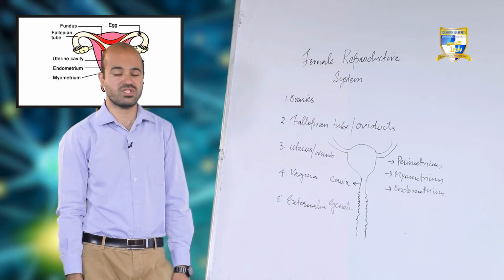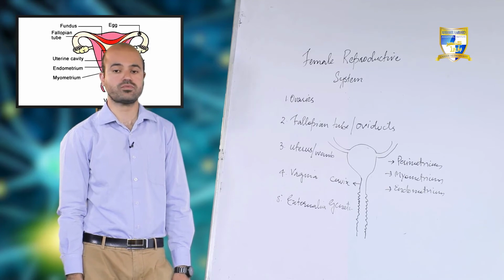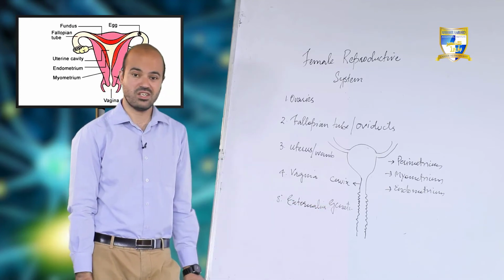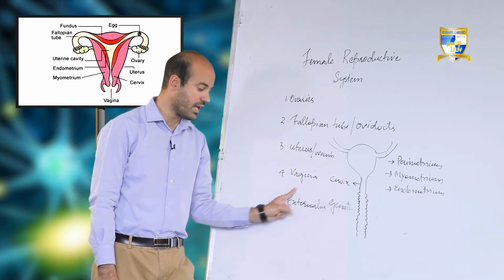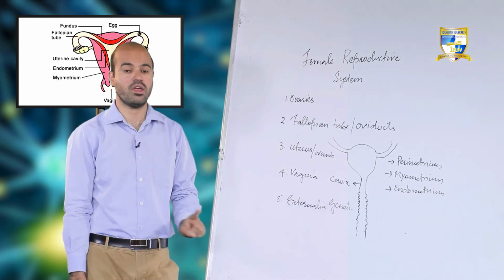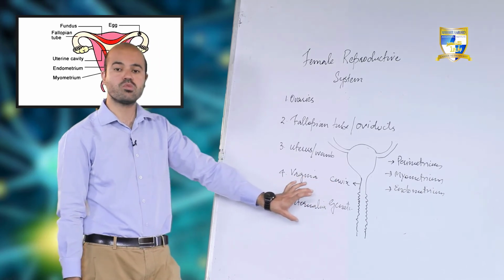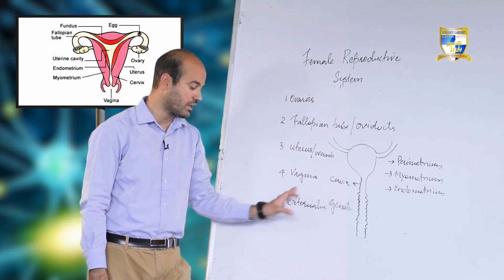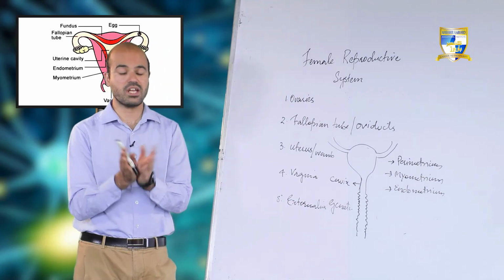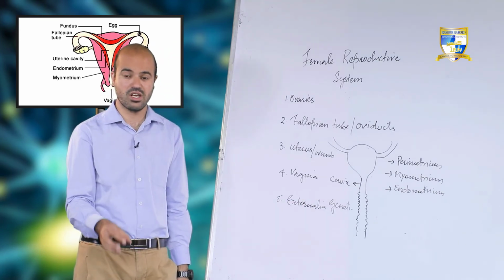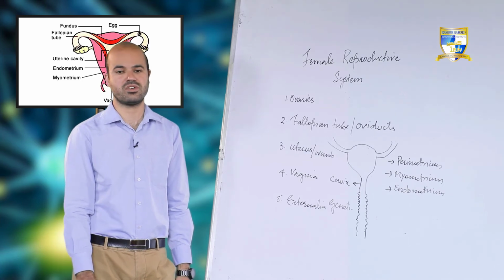Inside the vagina we have different small structures present in it, which is collectively called external genitalia. As I already told, external genitalia is not an organ, but it is just a collection of small structures that form the collection, and it's called external genitalia. Vagina itself is simply a tube-like structure that possesses different structures in it.